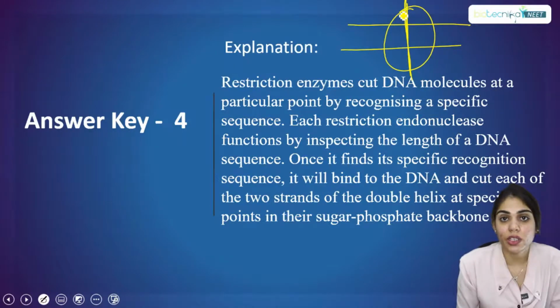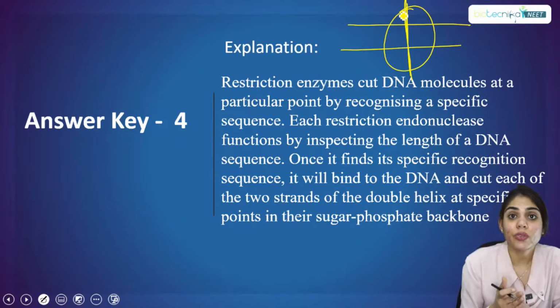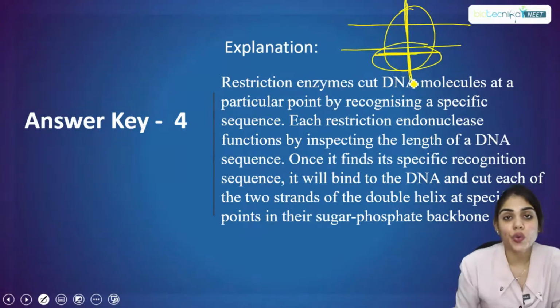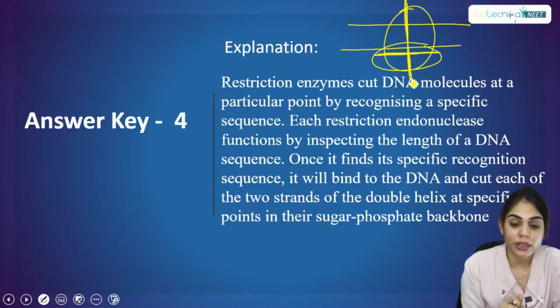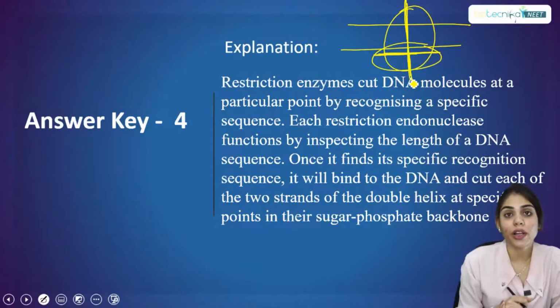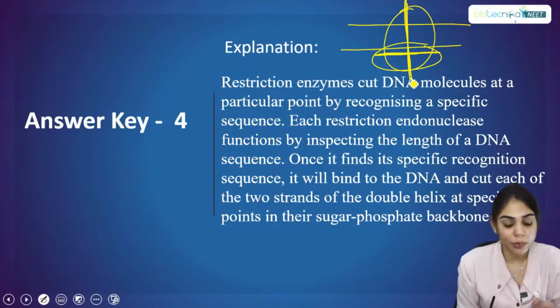Then what is restriction? It will cut at the restricted site. It will recognize the specific sequence of the DNA and will cut there. That is what is called restriction endonuclease. Then how is it cutting? It will not only cut a single strand, it will cut both the DNA strands. This is the function of restriction endonuclease. It is going to recognize both the strands of DNA.